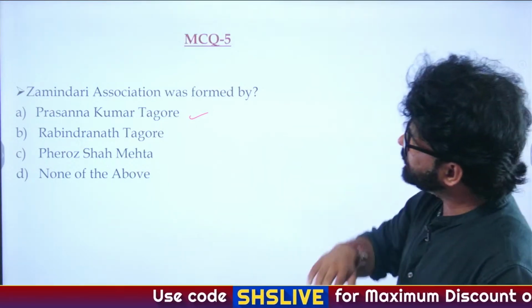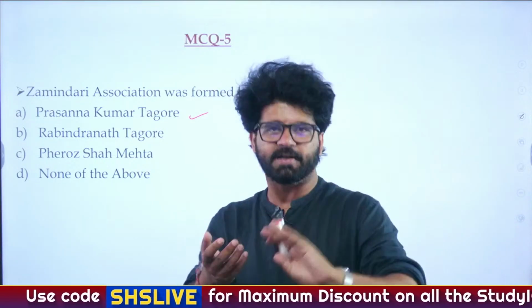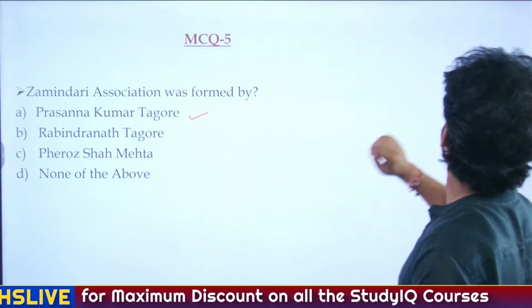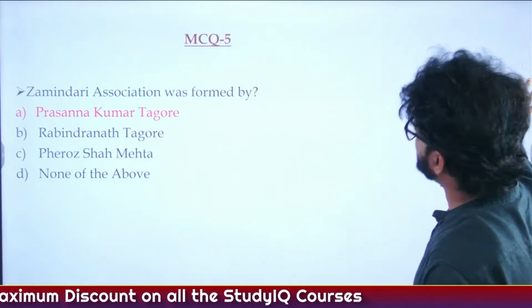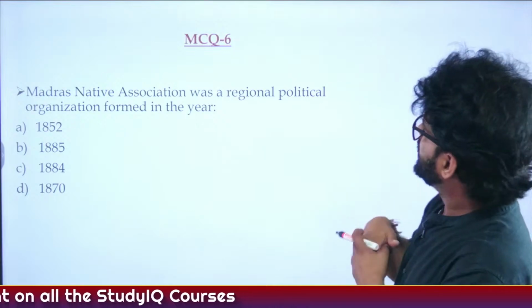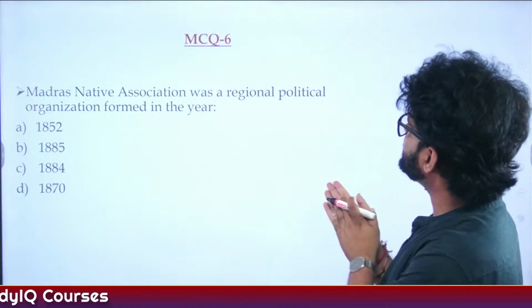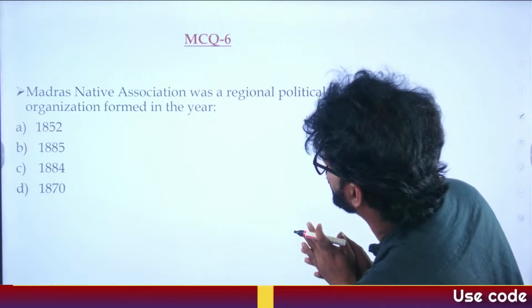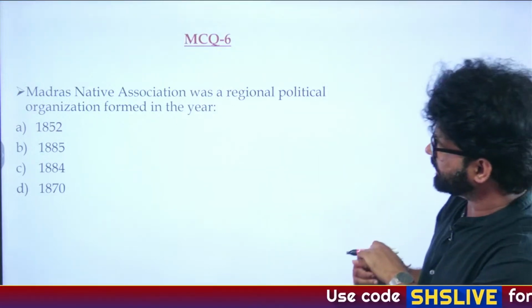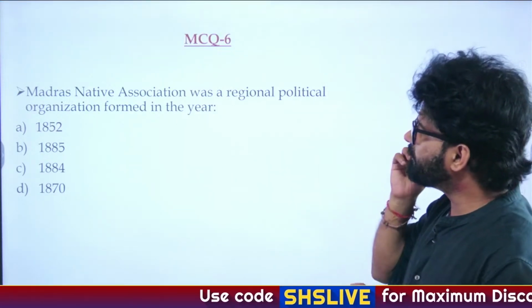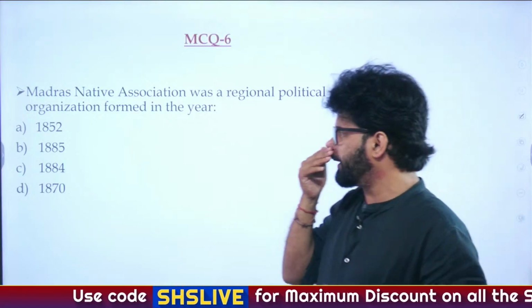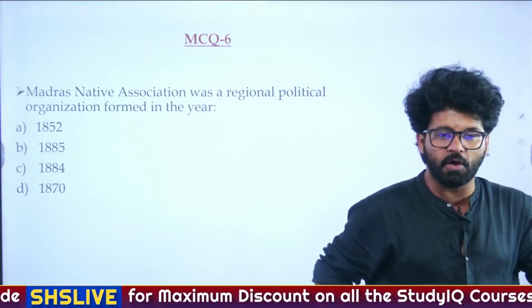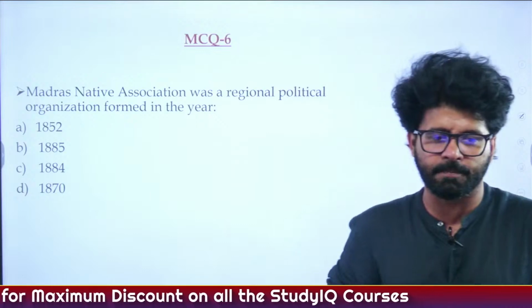Again, if you go back and see, you will realize we have discussed this, and you have to do the revision of these 12 organizations. A. Prasanna Kumar Tagore. Sixth question. Madras Native Association was a regional political organization formed in the year 1852, 1885, 1884, 1870. When was Madras Native Association formed?